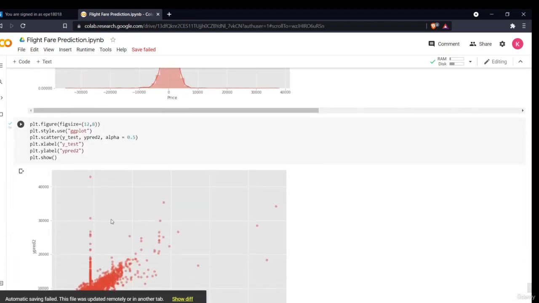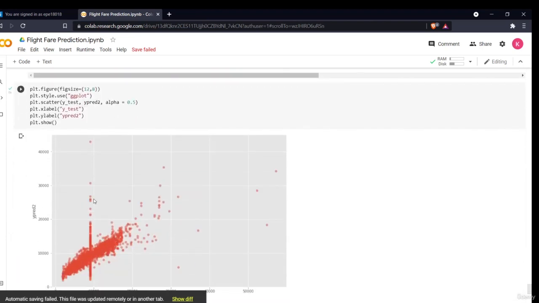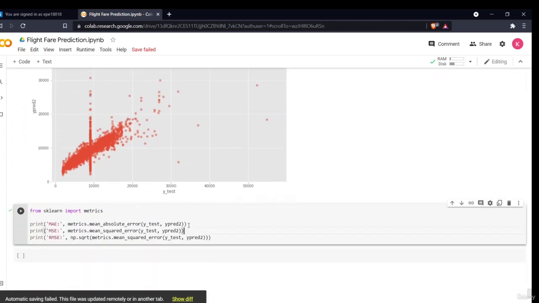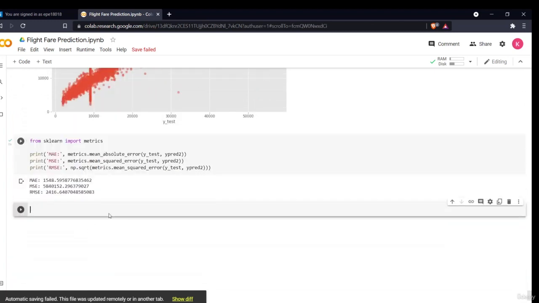This is my scatter plot of my y prediction and y test. As you can see, this is a great straight line, and this is a cluster, which means that my model is quite good and quite correctly predicted. Now these are my metrics which I've imported. These are the different mean square error, root mean square error, and these are my different accuracy. This is a small demonstration of how you can use AutoScaling for your model.